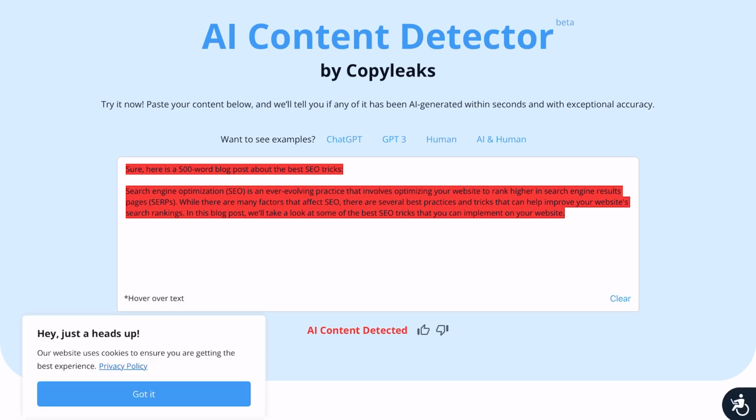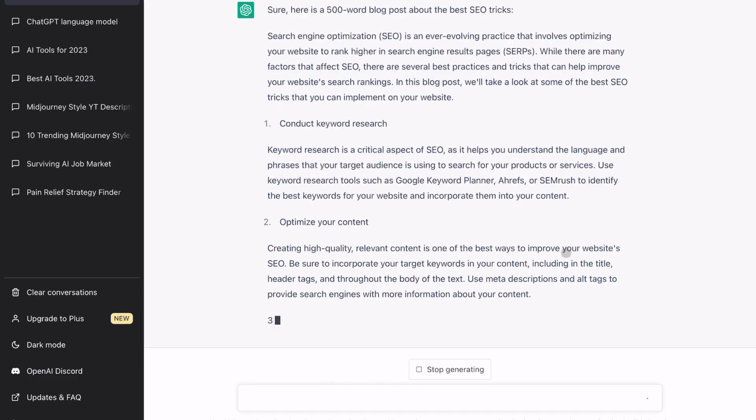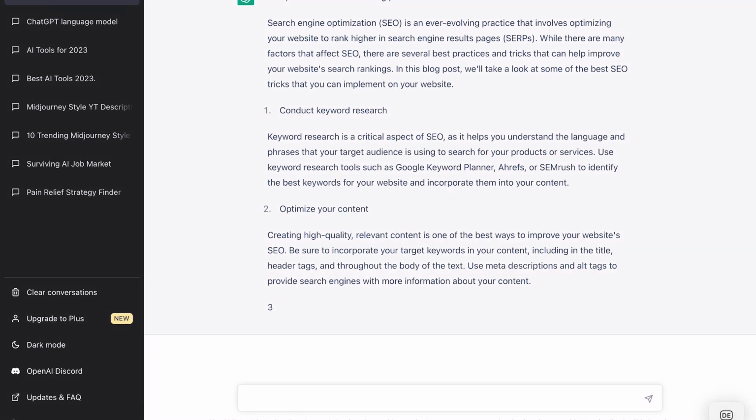So we can go back. We'll stop the generation here. And what I wanted to show you is, even if you try to make it pretty strange, let's say you want to have ChatGPT writing a story for a children's book.